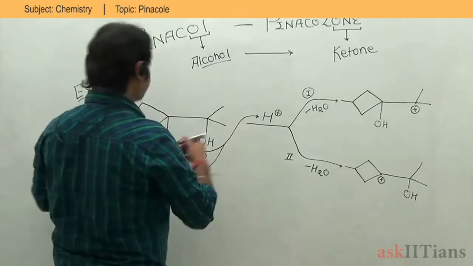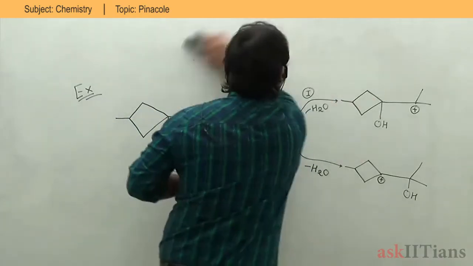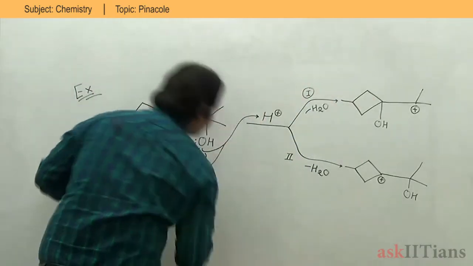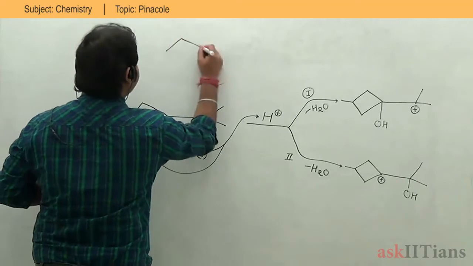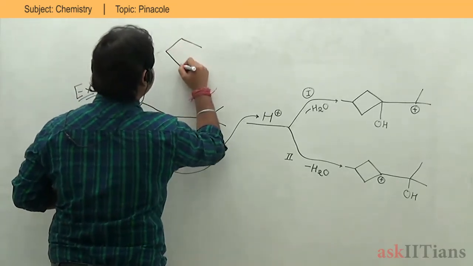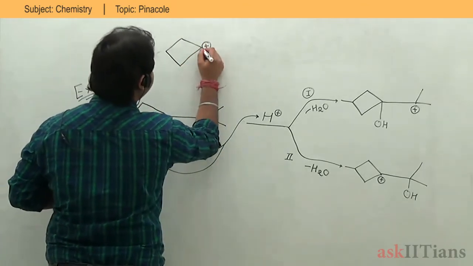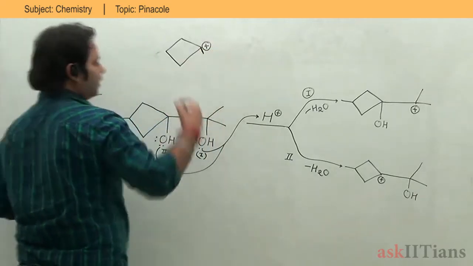So let's draw it somewhere, and you need to remember: my positive charge has come over here.